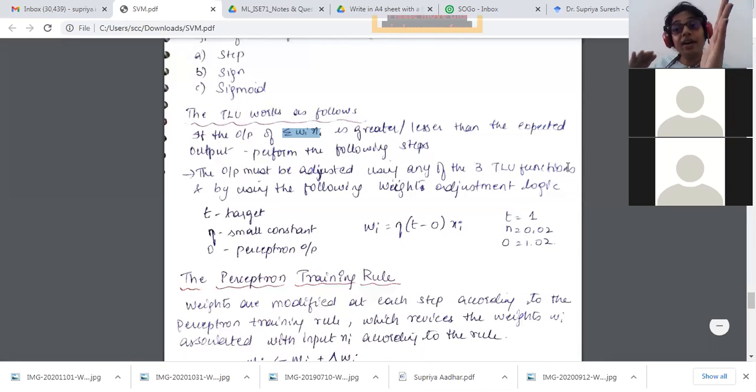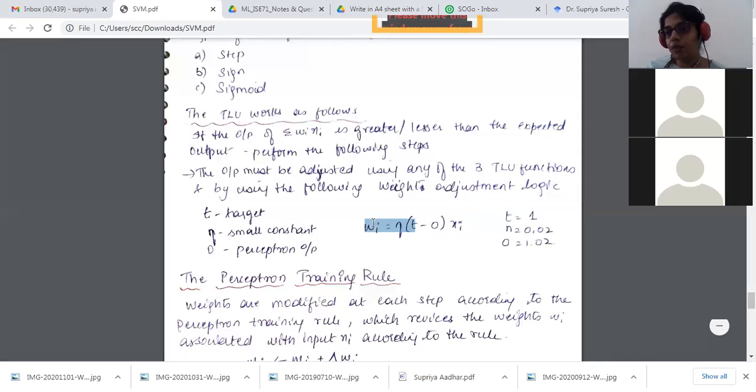To overcome that, I have to update the weights. Whatever output I have got has to be adjusted with one of these 3 units by using the weights. I have to update its weights and the x. How do I update it? I update it using this equation. I've directly written down this equation, but we will be deriving it. We'll have a derivation of this equation, with gradient descent and the delta rule, in the upcoming classes. I've just written it down over here.